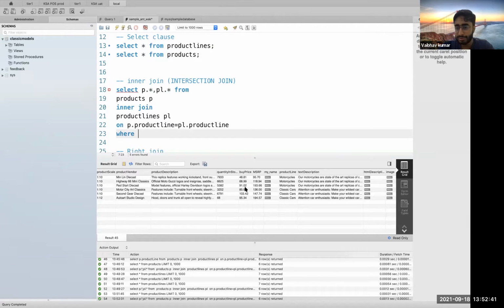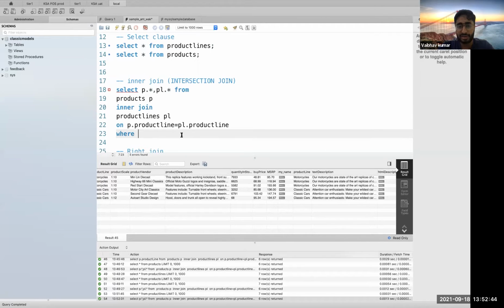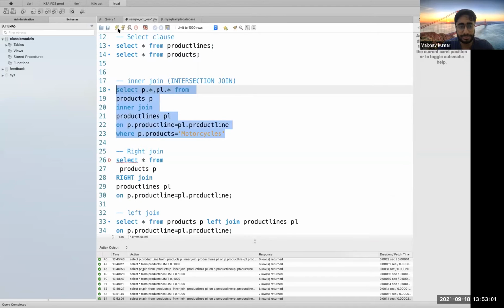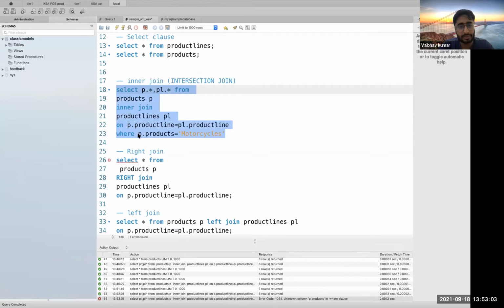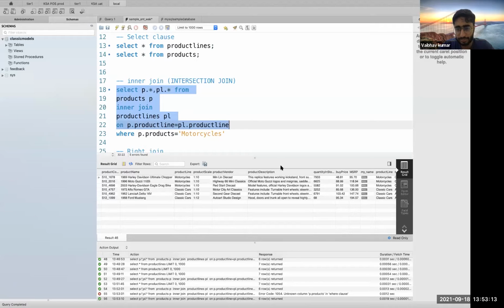Suppose I want my product line to be motorcycles only, so I can use p dot product line is equal to motorcycles. One second. Sorry, this is a product line.